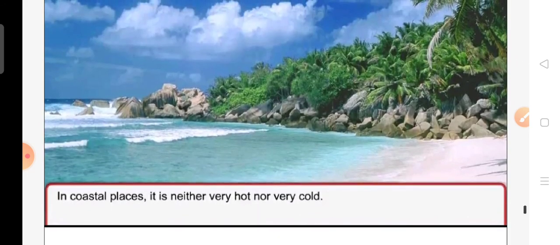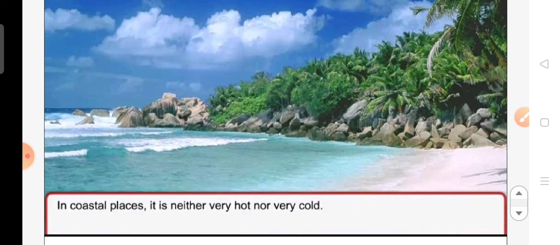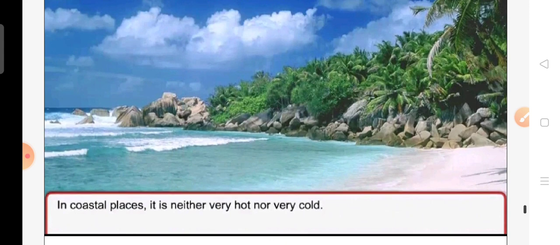In coastal places, it is neither very hot nor very cold. Why? This is because the land heats up and cools down quickly. In coastal areas, the land heats up and cools down quickly.